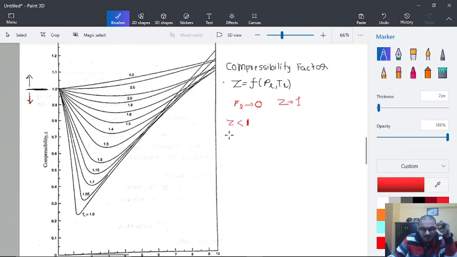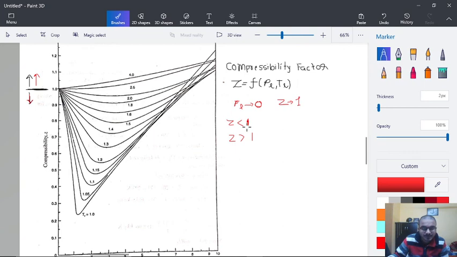And when Z is greater than 1, the volume occupied by the gas plays the dominant role, so the volume occupied by the actual gas is greater than that of the ideal gas. These are a few important points.